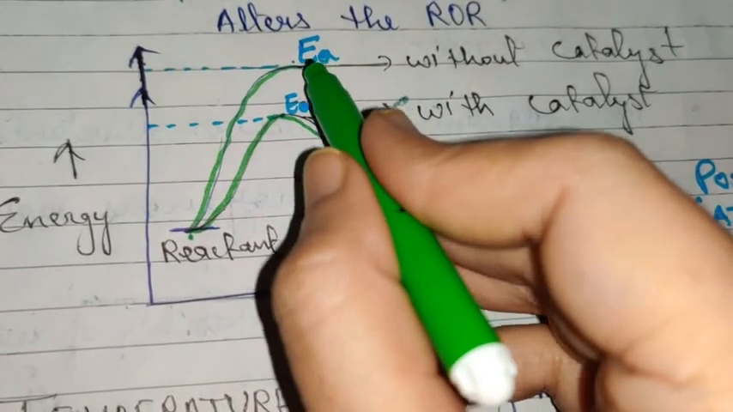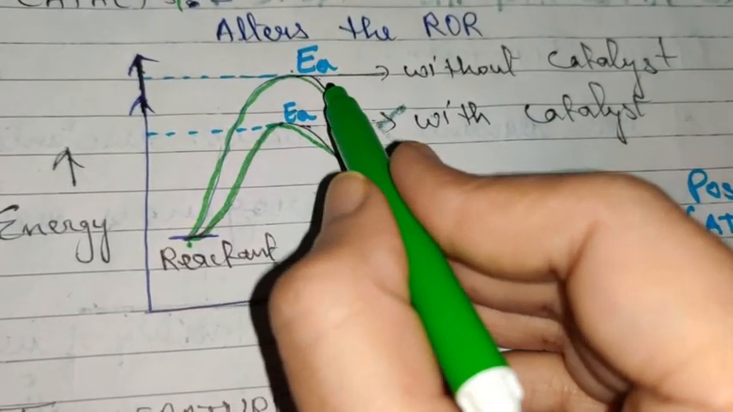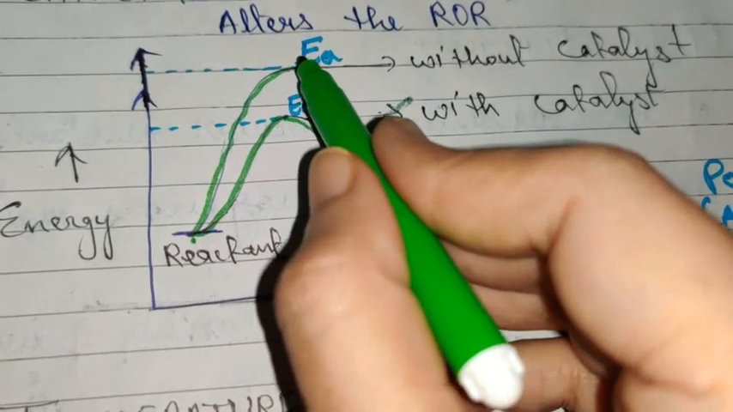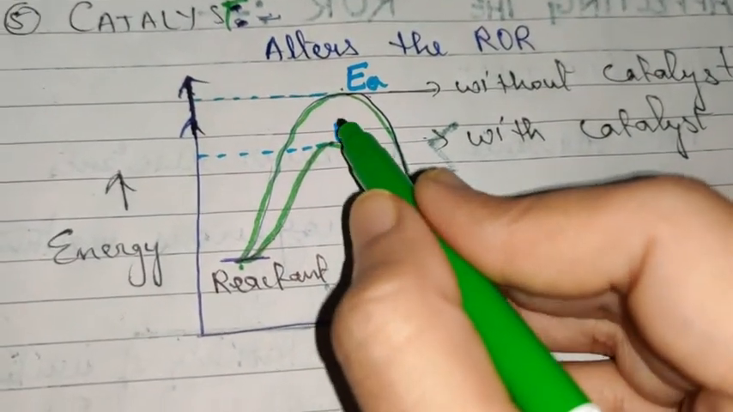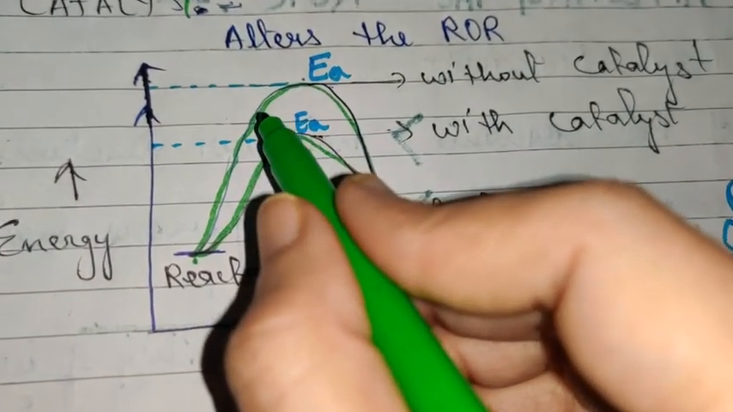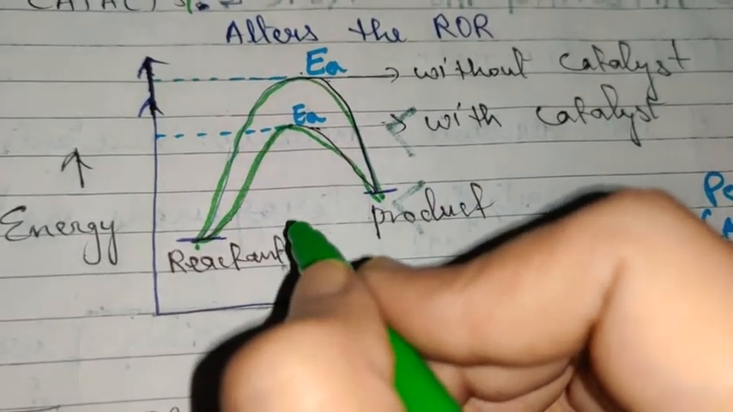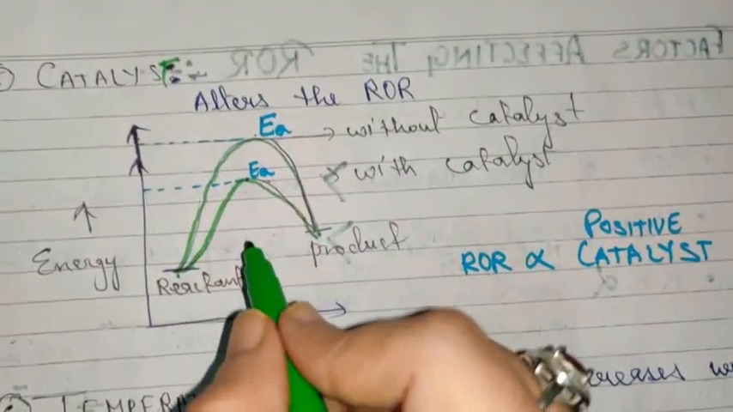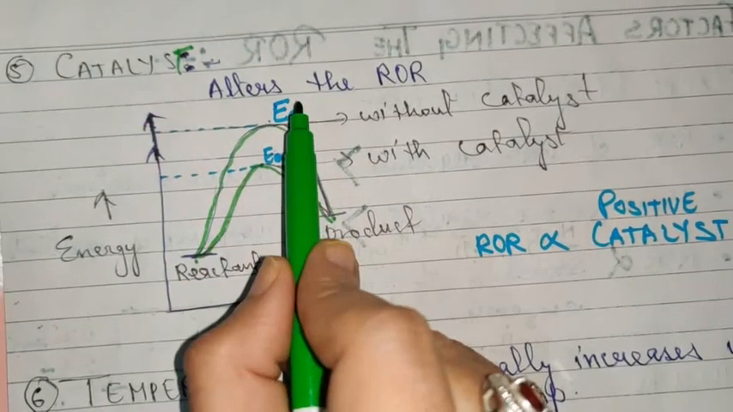And I have mentioned EA here. EA means activation energy. I'll be discussing about it later on in the chapter also. But in this case, you only need to know how does the catalyst affect the rate of the reaction.